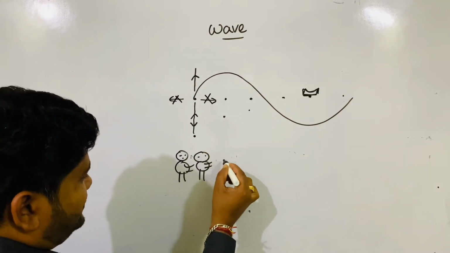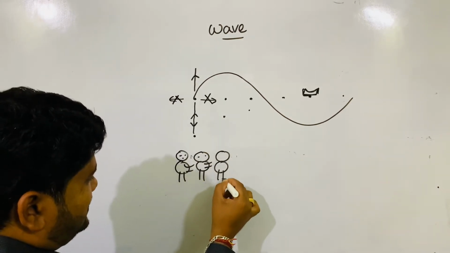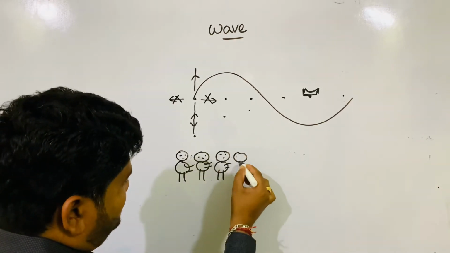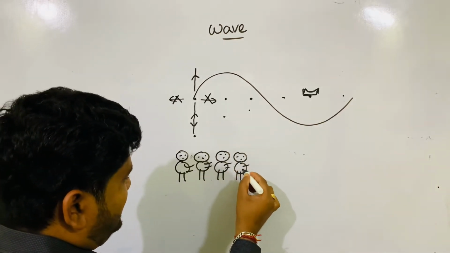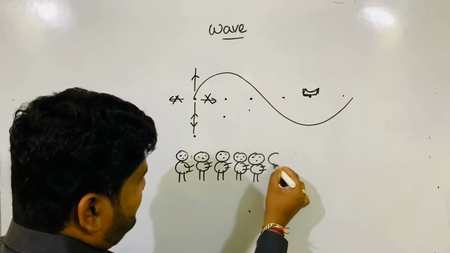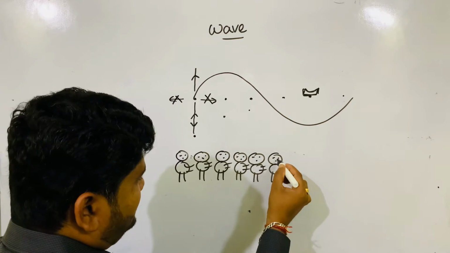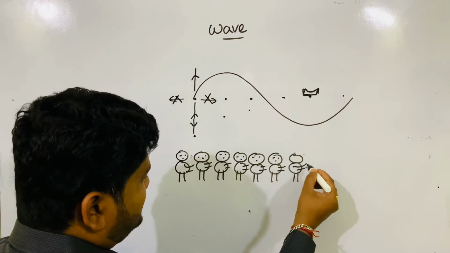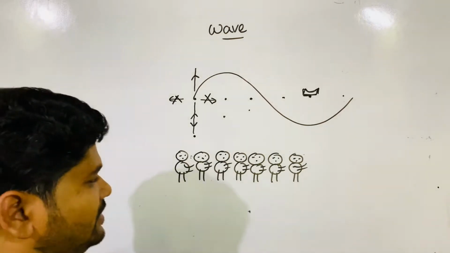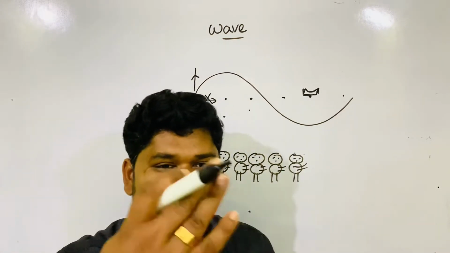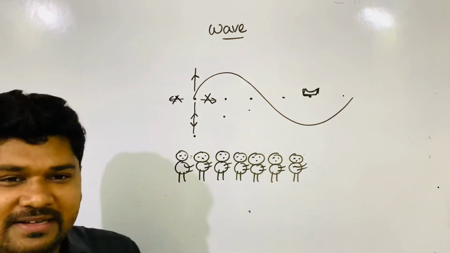These all are your friends. Let me draw the figure of your friends. Okay, this is also one friend. This is also one friend. Your friends are standing like this, right? Friends are standing like this to collect admit cards or something in the school. In a line, in a row, they are standing.